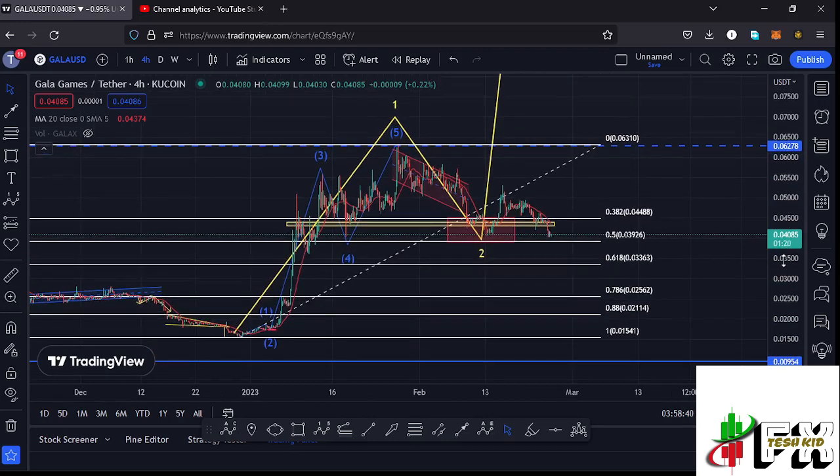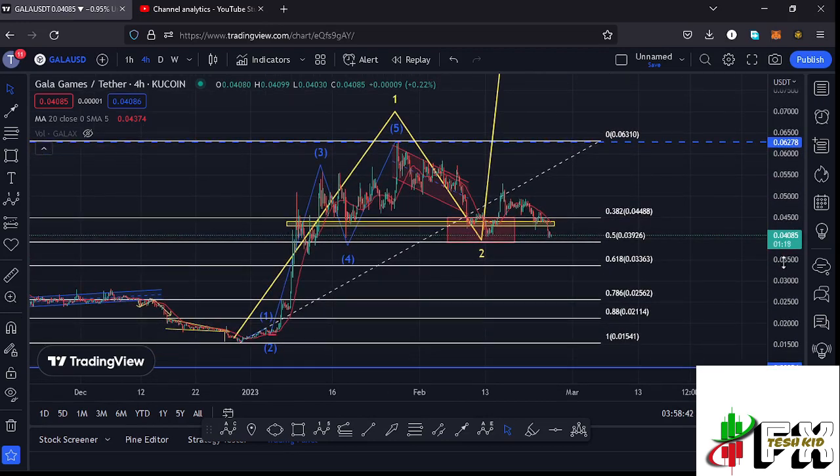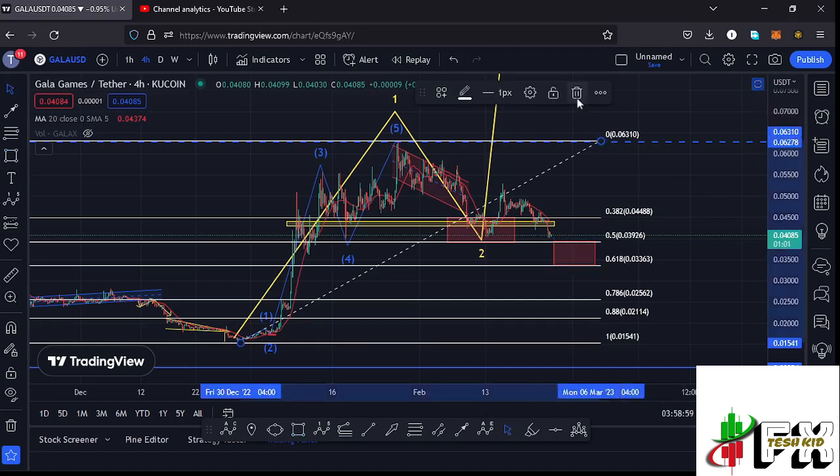that gives me a new target area in the formation of that higher Elliott wave count 2, which is also my new breakdown targets here on the Gala Games chart between the fib level 0.5 and the fib level 0.618, which lies between the $0.03926 mark and the $0.03363 mark. And it is within this red target area down here that I'm expecting to see the low for that second wave to the lower side.